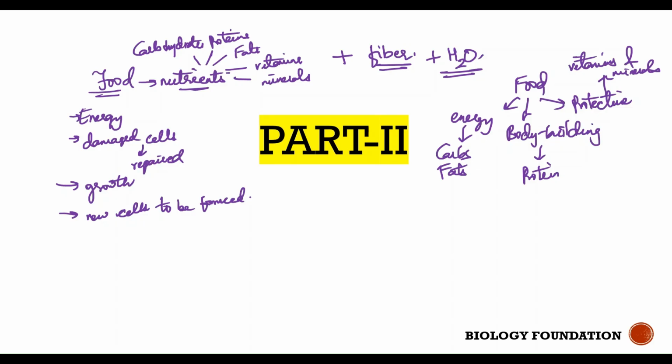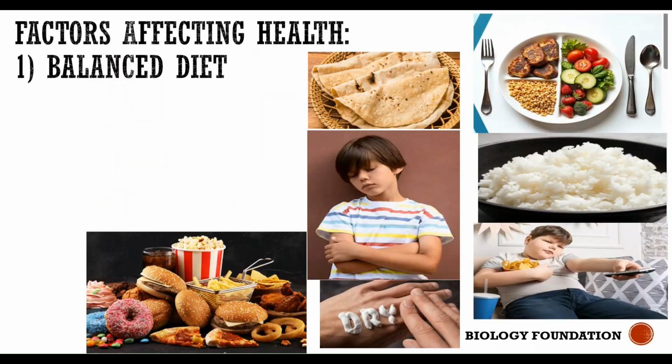So in the last video we discussed what actually the food contains, and we have discussed the various nutrients, right? So today let's understand what are the factors that affect our health. If you remember, we started our part 1 with the term health. What actually is health? It's not just absence of disease. Health, according to World Health Organization, is physical, mental, and emotional well being, right?